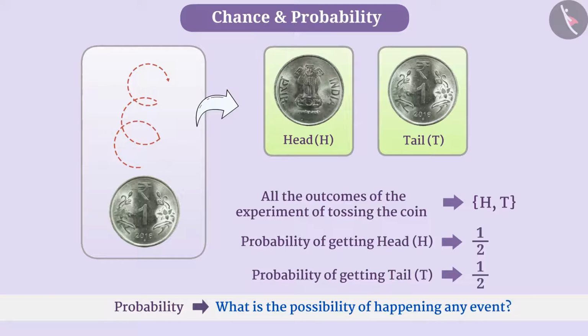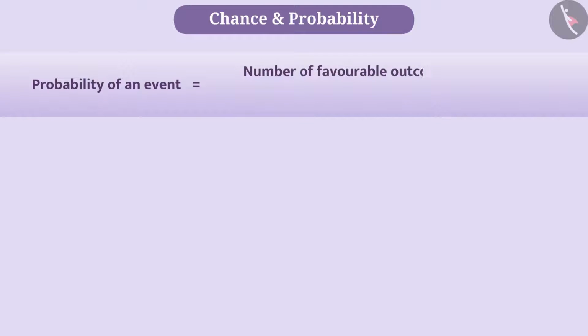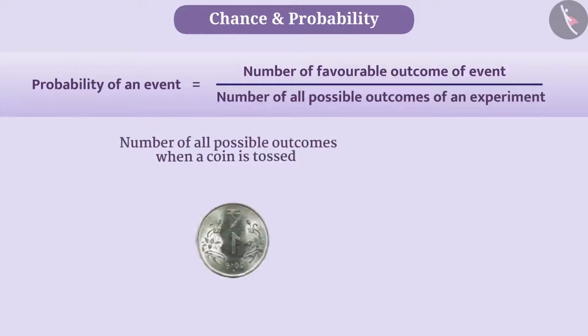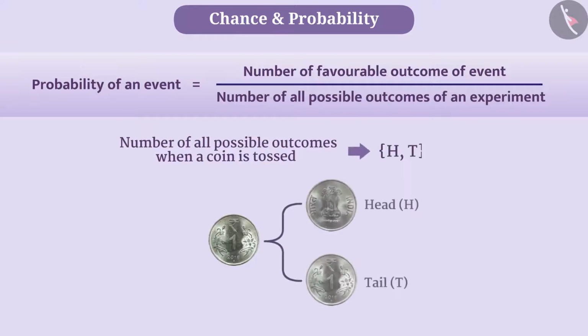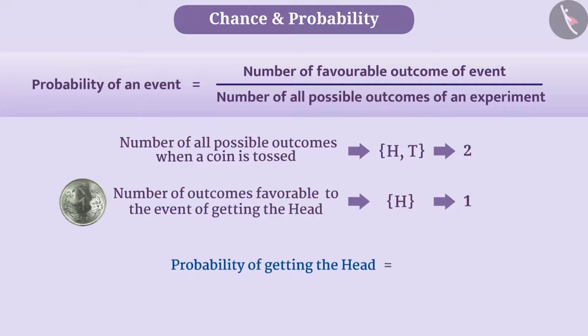In this way, probability helps in measuring the possibility. In standard form, the probability of an event is equal to the number of favorable outcomes of the event divided by the number of possible outcomes of an experiment. For example, the number of all possible outcomes when a coin is tossed is 2 and the number of outcomes favorable to the event of getting the head is 1. So, the probability of getting head is 1 by 2.